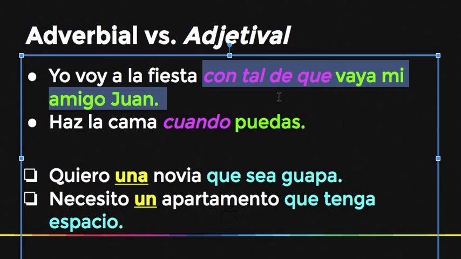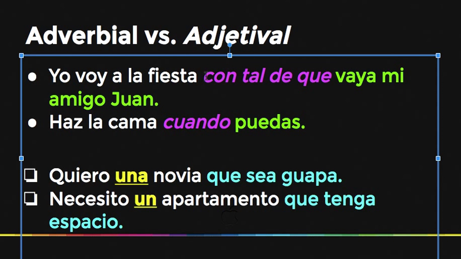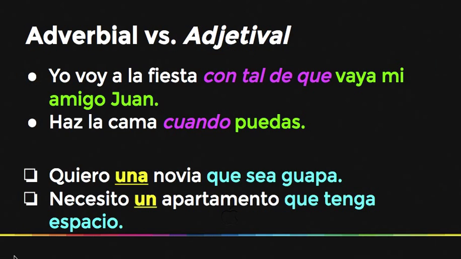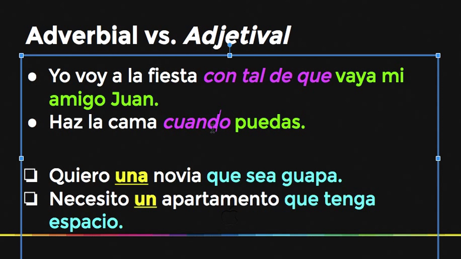Con tal de que sets up an adverbial clause because it's modifying yo voy a la fiesta, I'm going to the party. How? So long as my friend goes. And we have the subjunctive. It's two subjects, we have que. It's very straightforward. Then we have cuando, which is another conjunction we use to create an adverbial description. So I say, haz la cama, make the bed, whenever you can, cuando puedas.